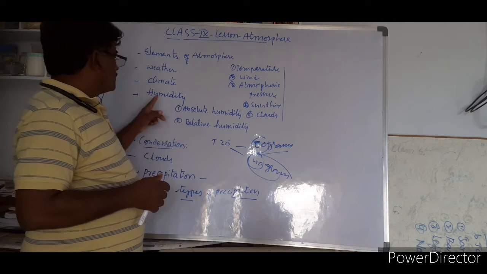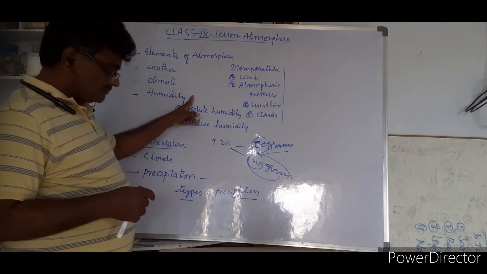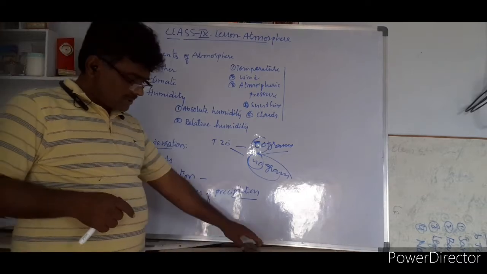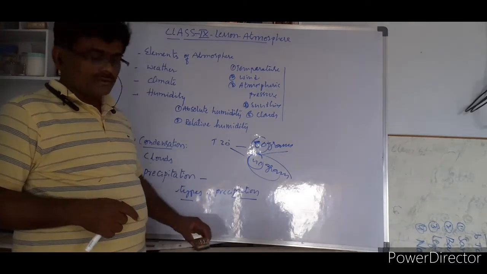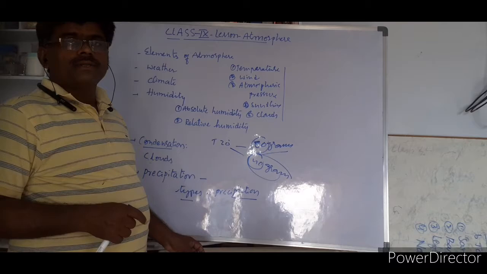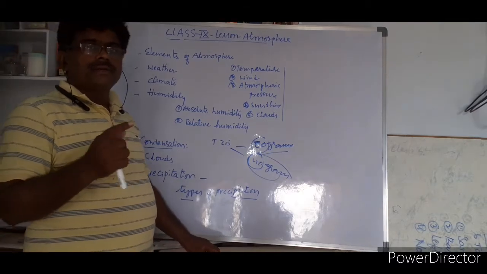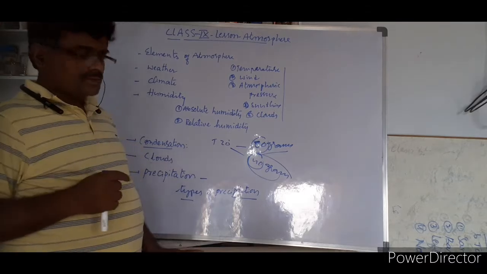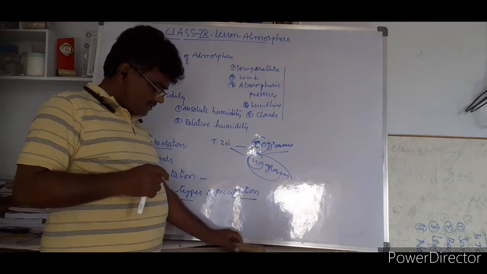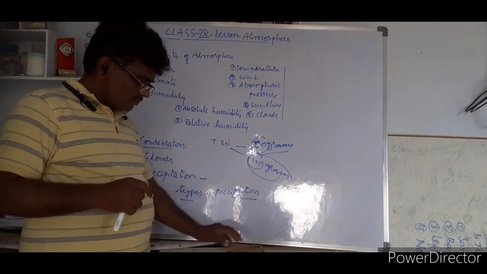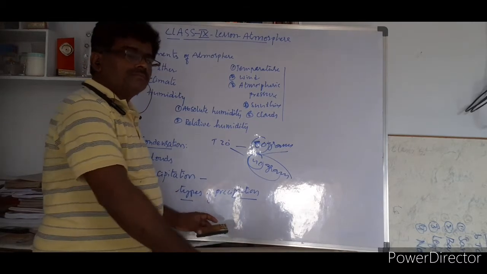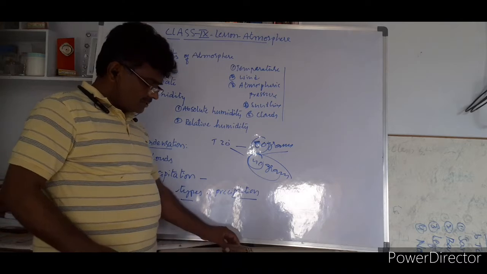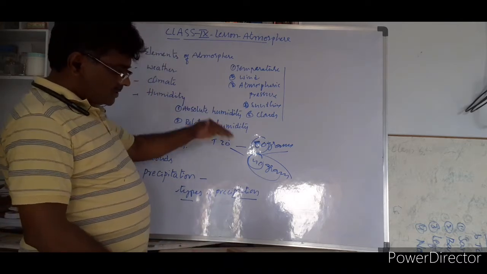Easy to understand. What is humidity? Humidity is nothing but the invisible water vapor that is present in the air. But that depends upon the temperature. When temperature changes, humidity also changes. Temperature increases, humidity decreases. So humidity is nothing but the invisible water vapor that is there in the atmosphere. So, talking about temperature increase, humidity decreases.